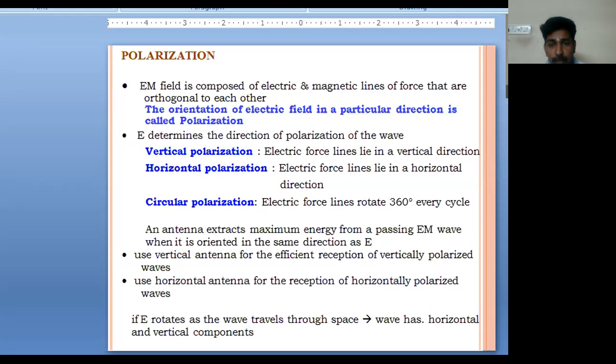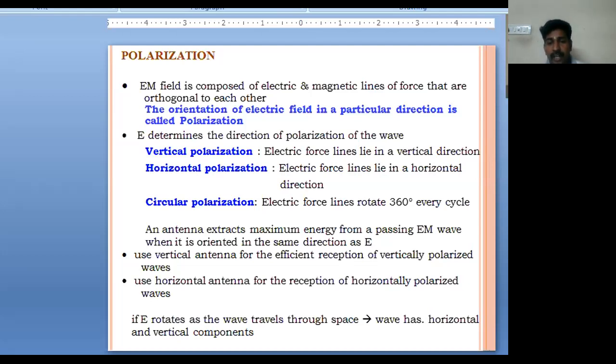For vertical polarization, the electric force lines lie in a vertical direction. In the same way, for horizontal, the electric force lines lie in a horizontal direction. For circular polarization, the electric force lines rotate 360 degrees every cycle.